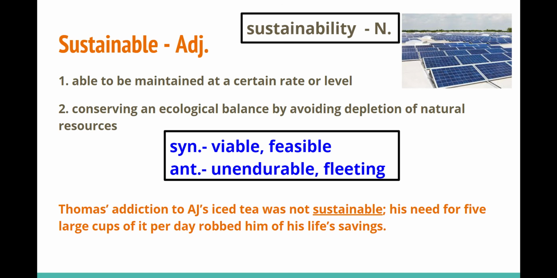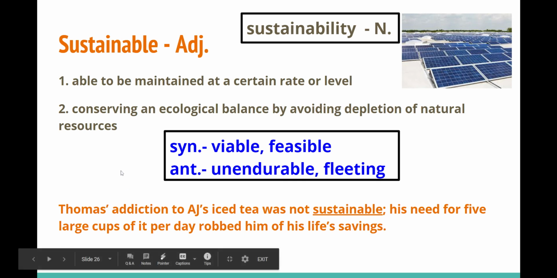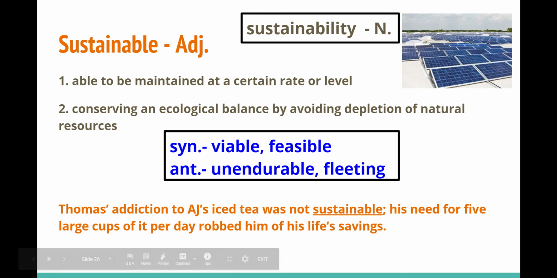So we want the forests, right, to be sustainable, meaning that they continue to have those natural resources. Synonyms: viable, feasible. Antonyms: unendurable, fleeting. Take a look at the noun form, sustainability. So you might have to evaluate the sustainability of your life without a job, right? Can you maintain your standard of living, right? The sustainability of your life if you don't have a job. That might be difficult because you might not have money in order to pay your bills. That would probably not be a sustainable way to live.